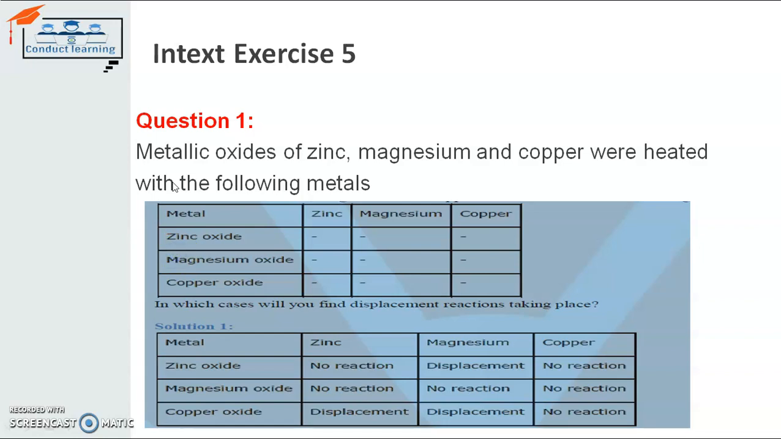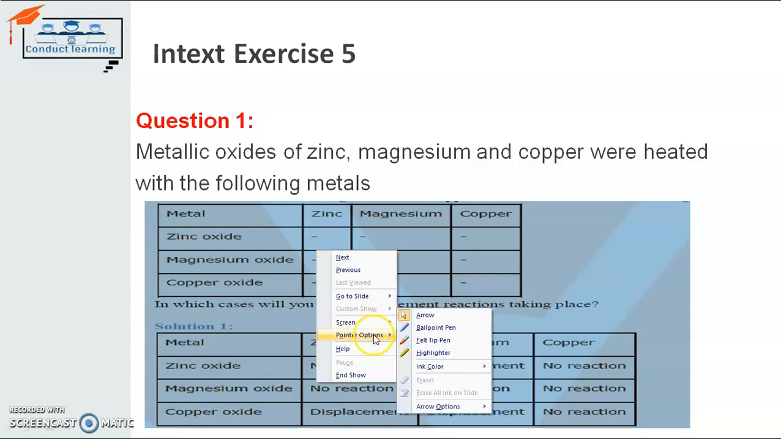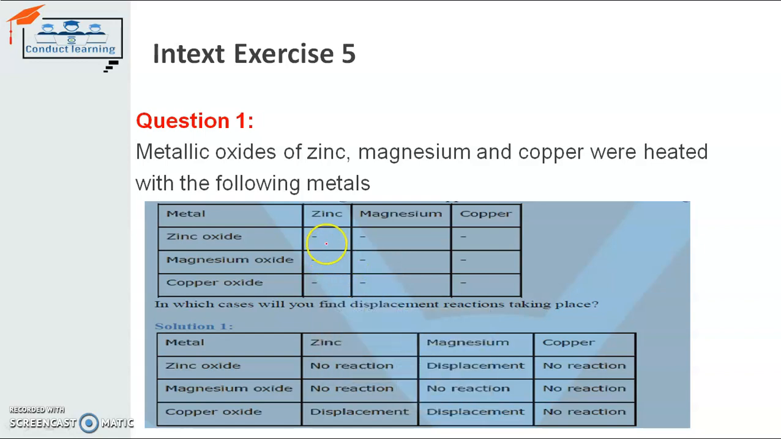In this question, metallic oxides of zinc, magnesium and copper will be heated with the metals zinc, magnesium and copper. We have to check which type of reaction will take place and where displacement will take place. The oxides are given in this column: zinc oxide, magnesium oxide and copper oxide, and the reaction with the metals will be in these three rows, and the metals are given on the top: zinc, magnesium and copper.